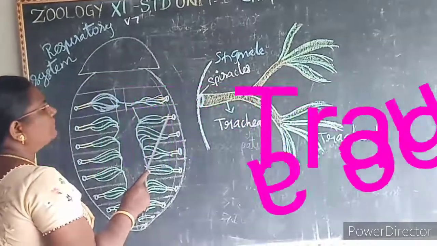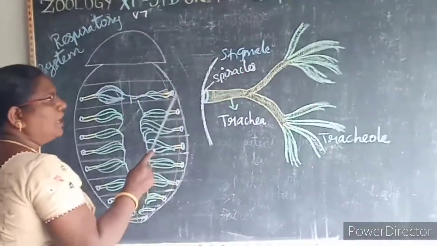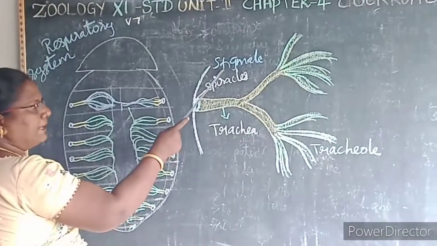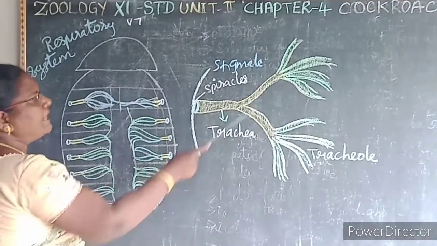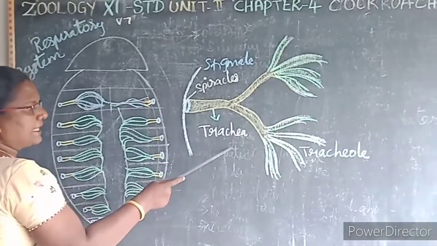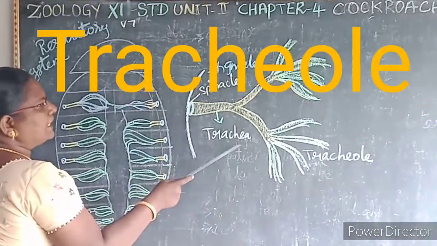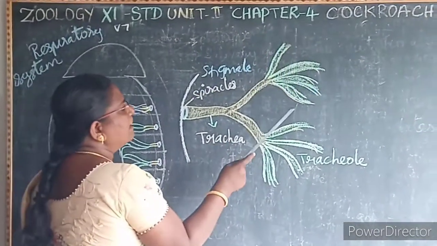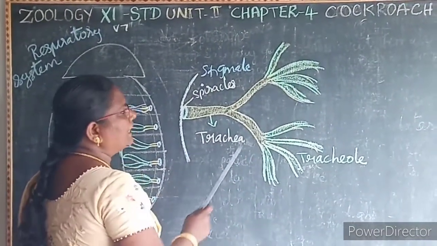On each side of the abdomen, there are small holes. These small holes are known as what? Spiracles or stigmata. These spiracles open into the branch tubes. These branch tubes are known as what? Trachea.